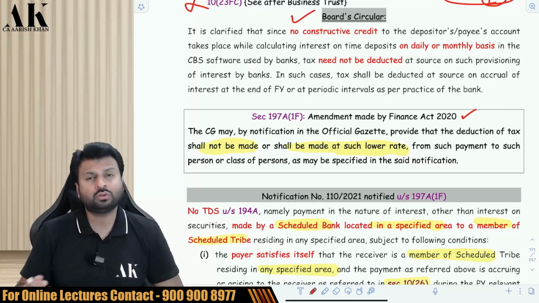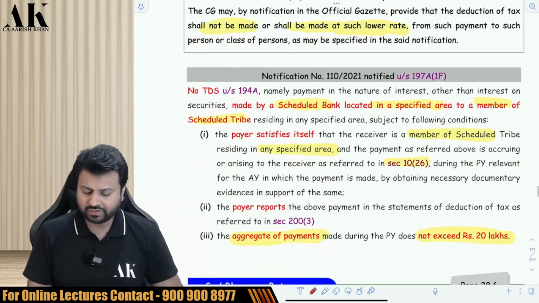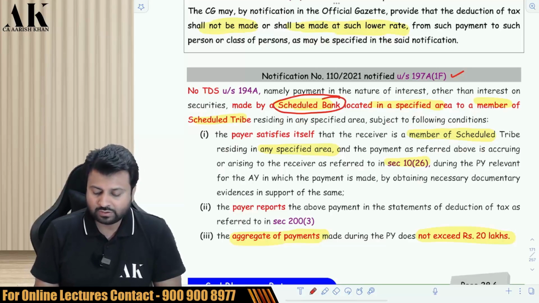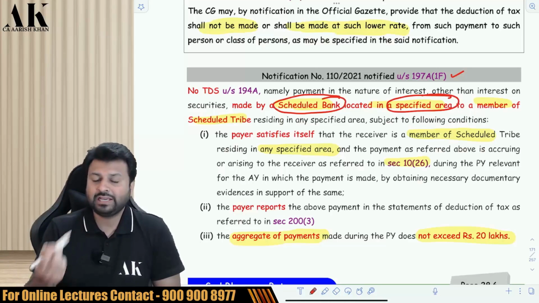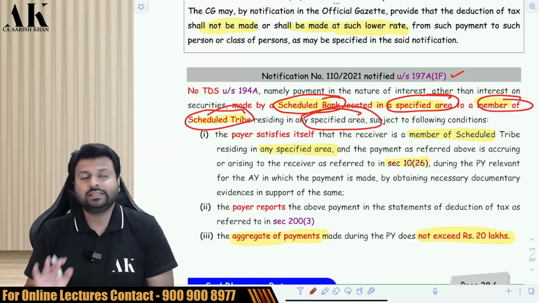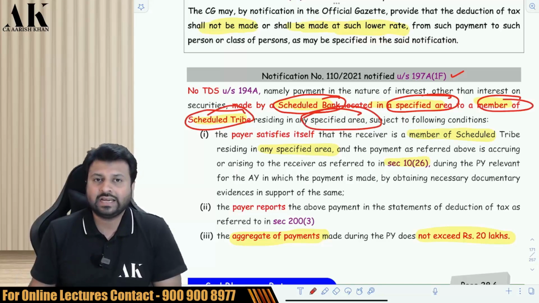Okay. Through a notification. So have they brought any notification? Yes, they have brought one notification over here which says that if a scheduled bank which is located in a specified area makes payment of interest to a member of a scheduled tribe residing in a specified area, they are not liable to deduct TDS.